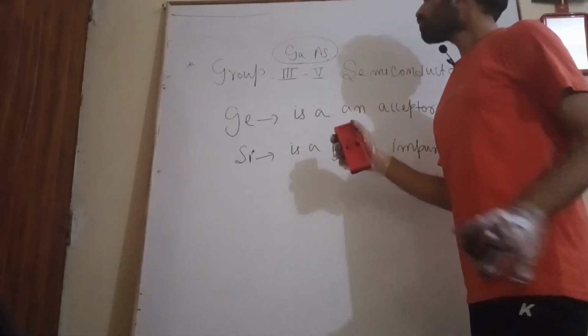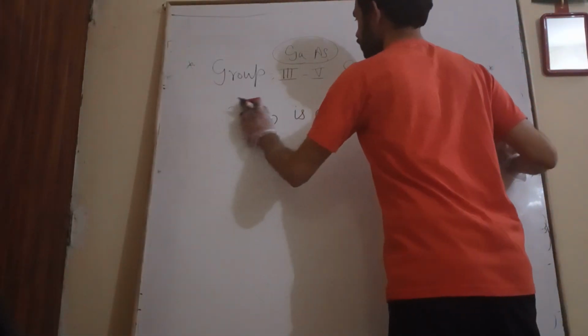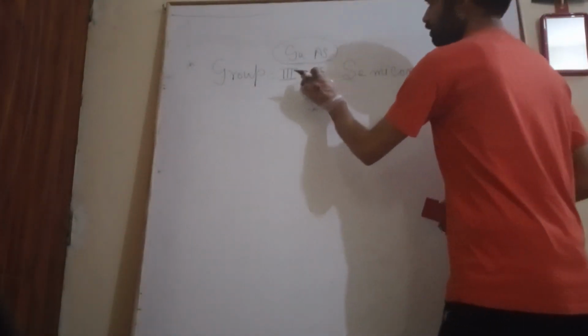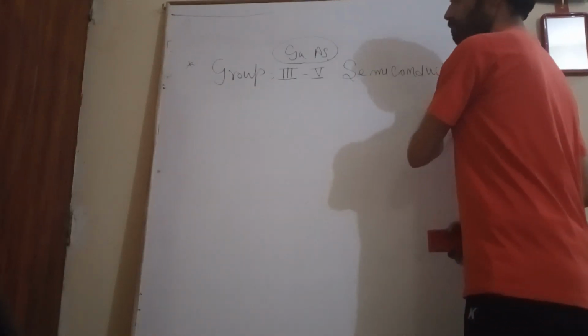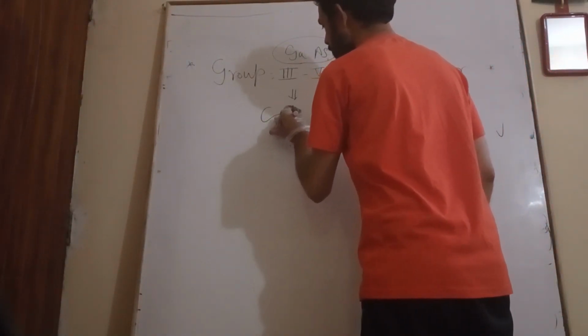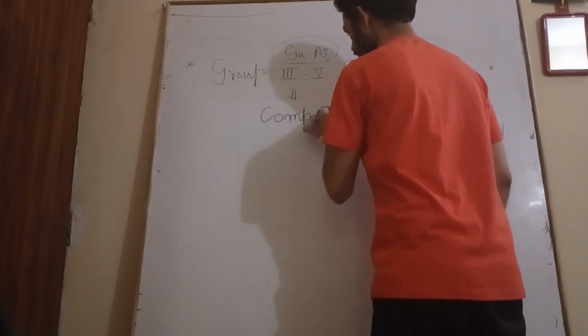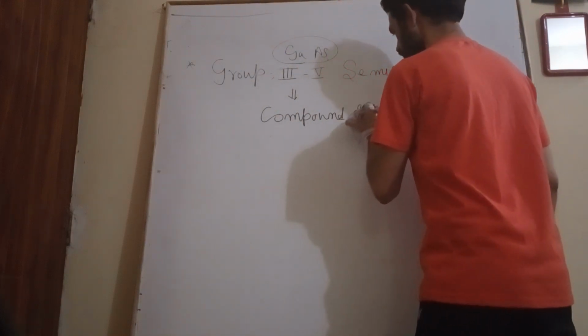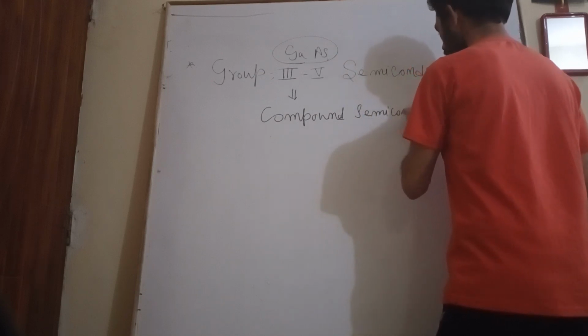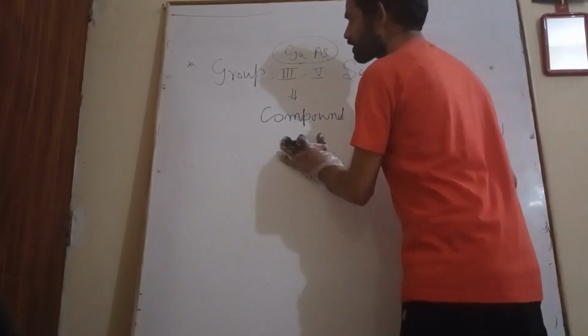So this is all about group fourth elements in group third and fifth semiconductors. A group third and fifth semiconductor is a compound semiconductor, or you can say a hybrid semiconductor.